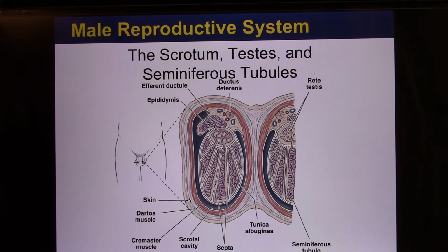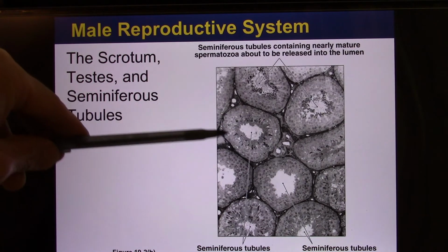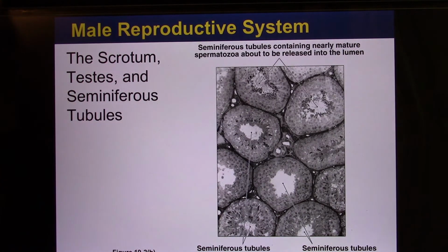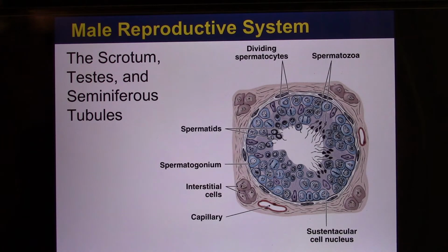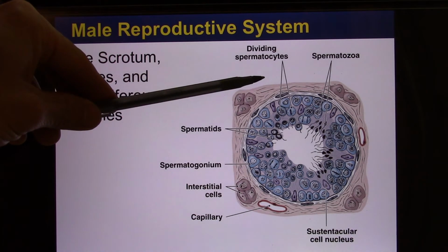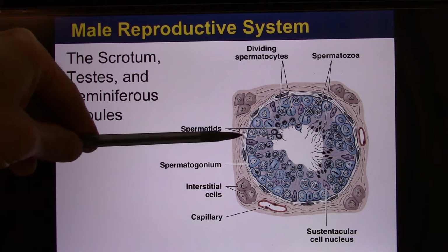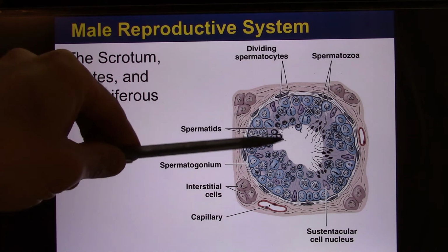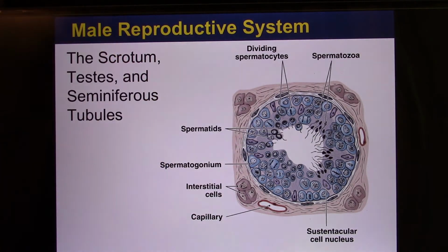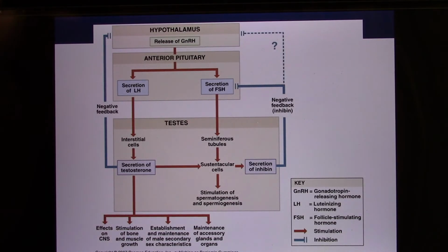So let's look at the seminiferous tubule. They look like this. This small tube is called the seminiferous tubule, and inside, spermatogenesis and spermiogenesis happen. That's the process. Spermatogenesis produces the spermatid, and that goes to spermiogenesis, which produces the real sperm. And they will go to the epididymis.